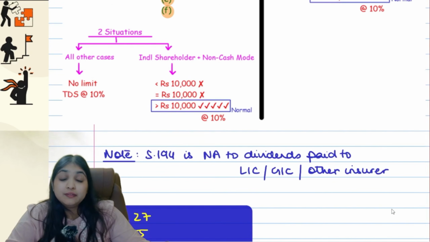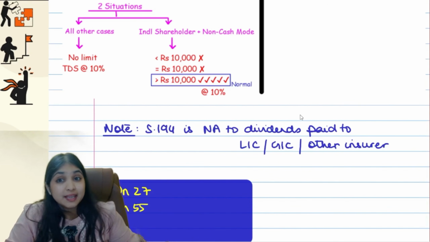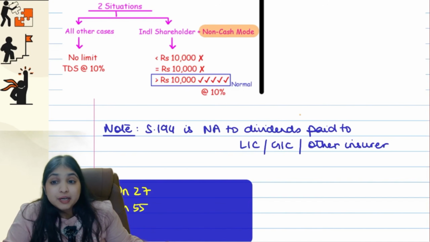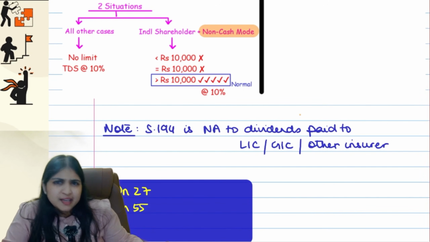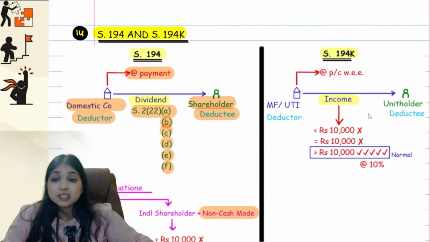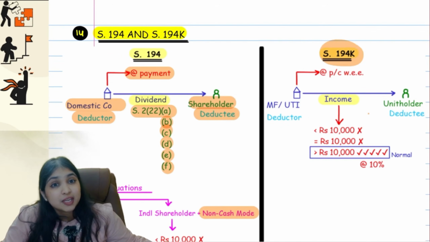However, if it is paid in non-cash mode, then the 10,000 limit will apply. But if it is paid in other mode, which means it's paid in cash, for example, then there will be no limit, guys. Even for 100 rupees dividend, there will be TDS at the rate of 10%. This is 194. Then comes 194K.